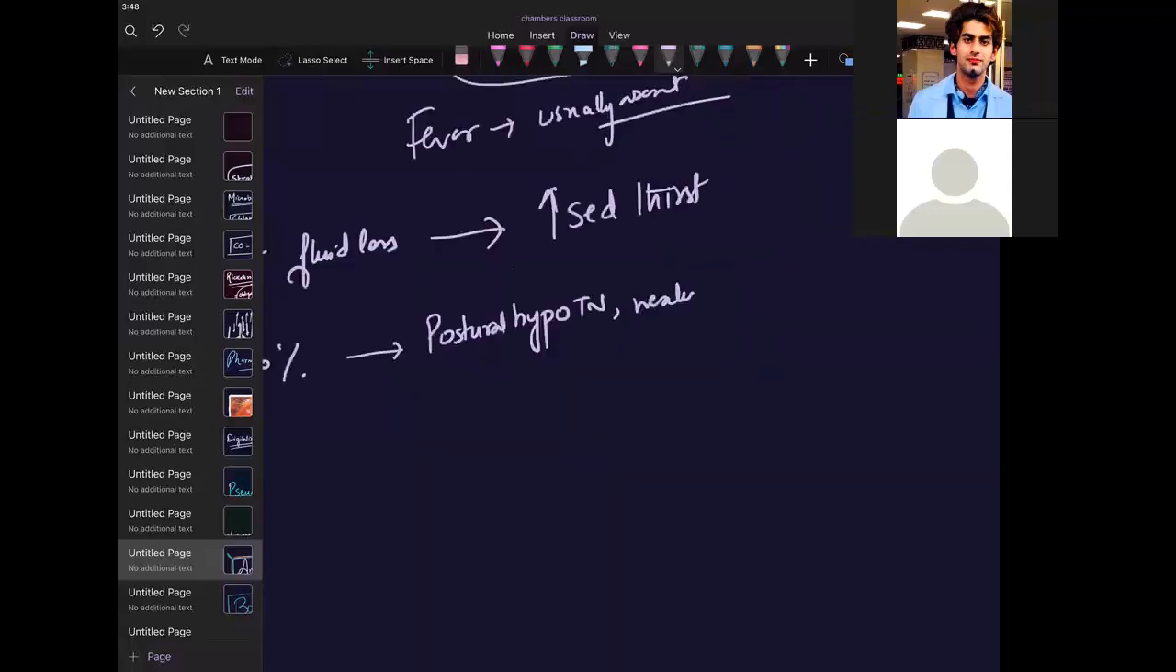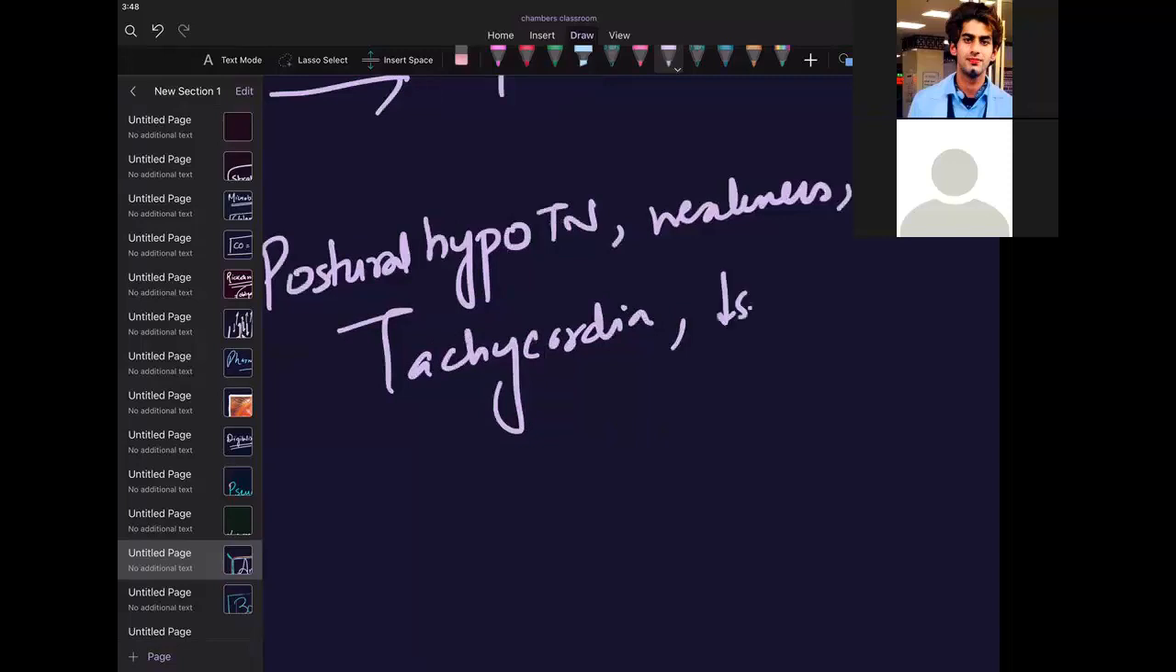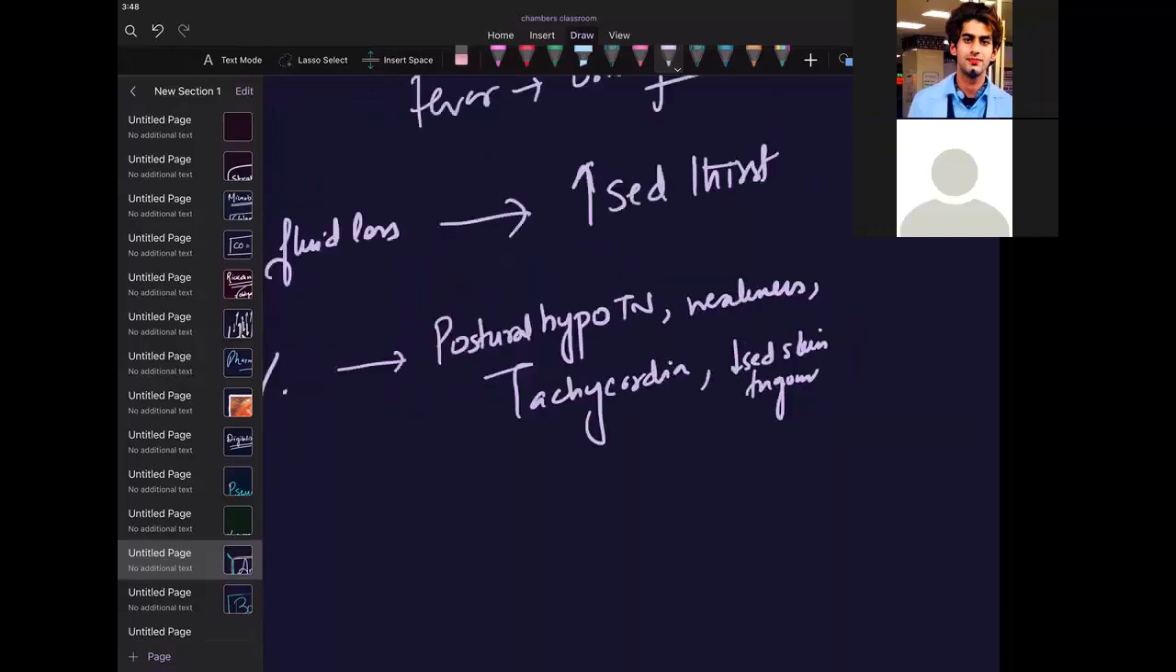weakness, tachycardia, and decreased skin turgor. I have taught this already, I hope. There is decreased skin turgor. Have I taught it in the dehydration part of physiology? I think I took that chapter for 15 or 20 days. I've taught it in great detail, I think, around 6 months ago.